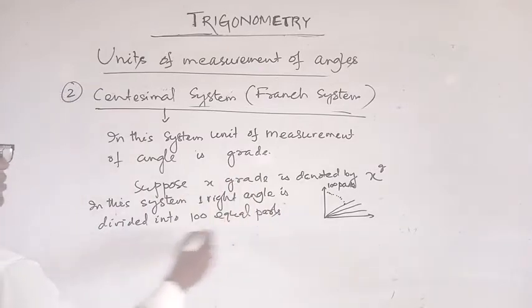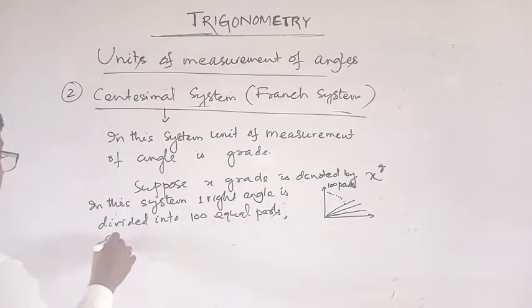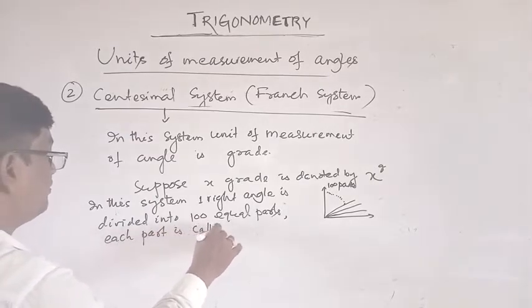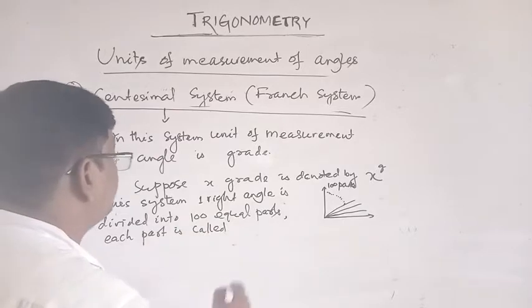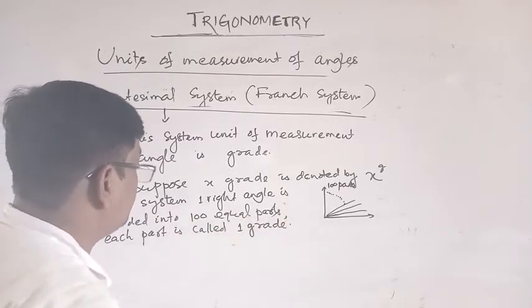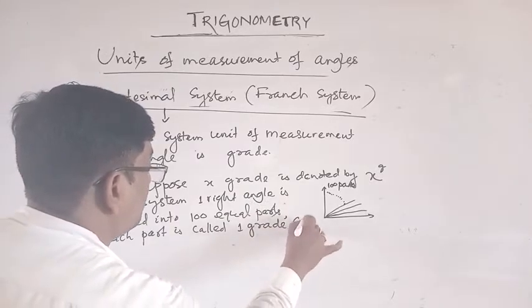Each part is called one grade. Okay, that is one grade, symbol 1g.